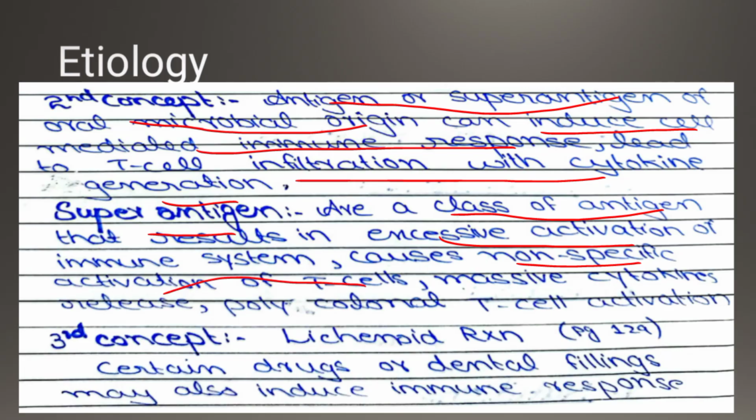Means when they activate non-specific T cells, there is a massive cytokine release. What do they do? When there are these antigens, they stimulate the non-specific T cells. Number one, they release the cytokines, and they also do polyclonal T cell activation, polyclonal T cell activation.